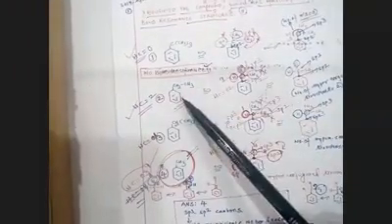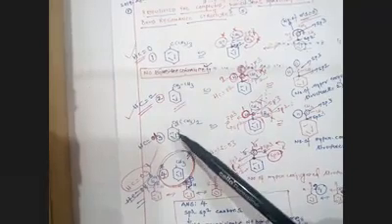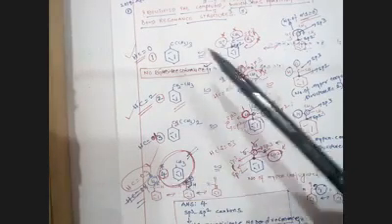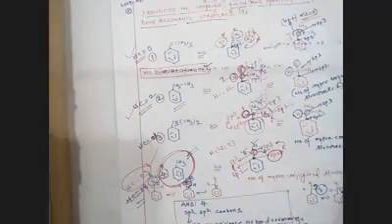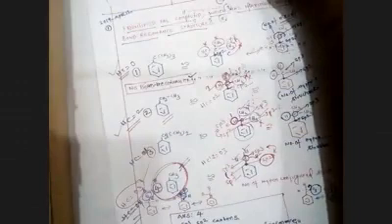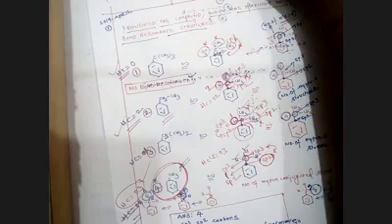Second example, ethyl benzene. Third example, isopropyl benzene. The 4th example, methyl benzene. Hyperconjugate structures are identified based on the sp3, sp2 condition, and the sp3 carbon condition.